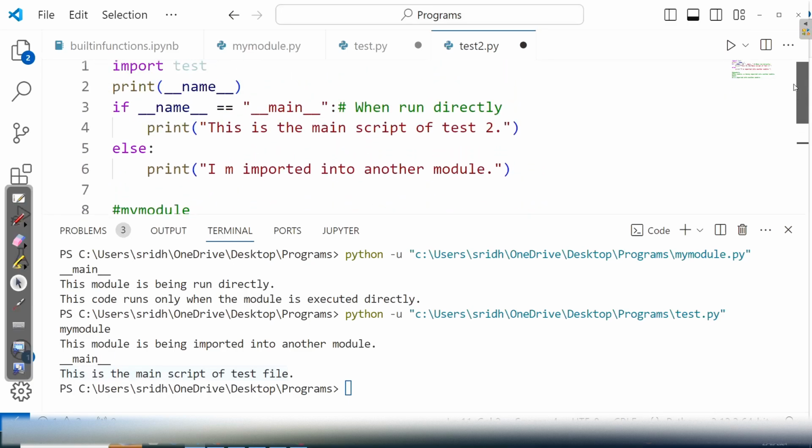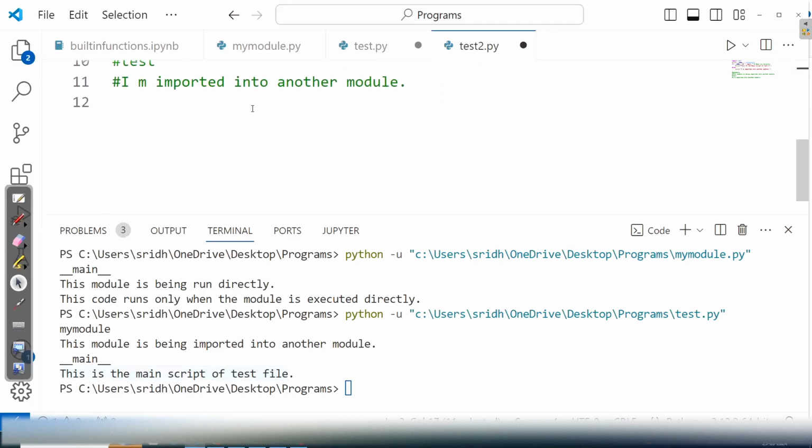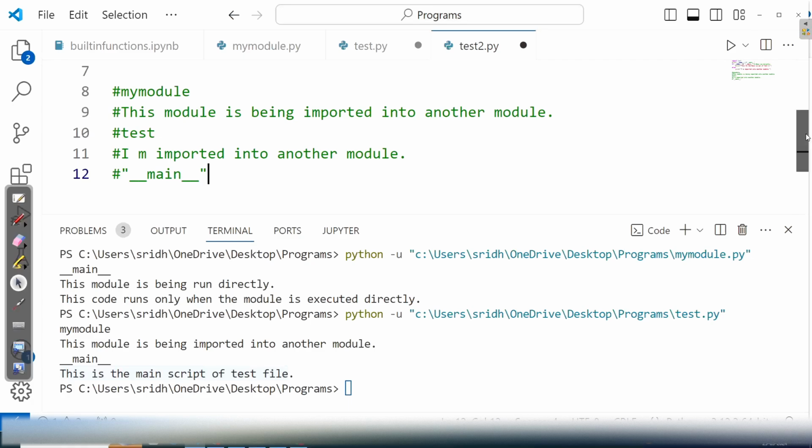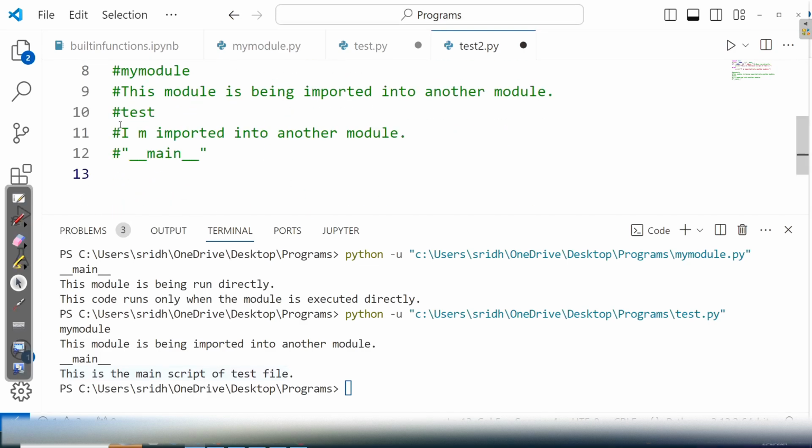Then the statements in test2. What are the statements? print __name__. Now this is the name of the test2. What is the name of the test2? The string literal main. So this is printed. And finally, because name is equal to main, this is the main script of test2. This is printed. Okay. So if you run this, you can see the output, my dear friends.